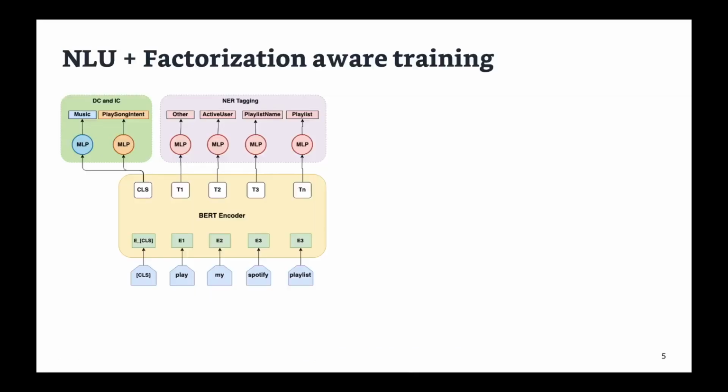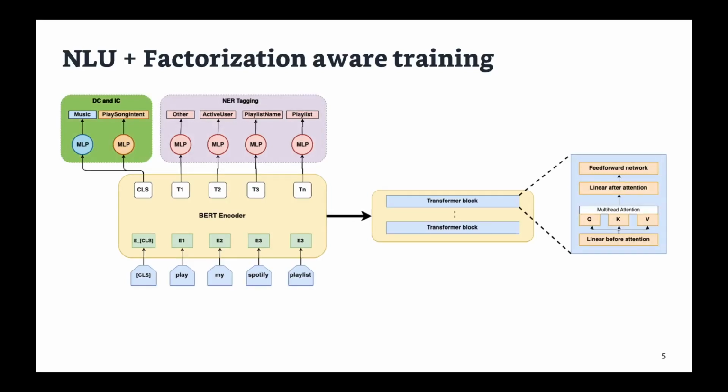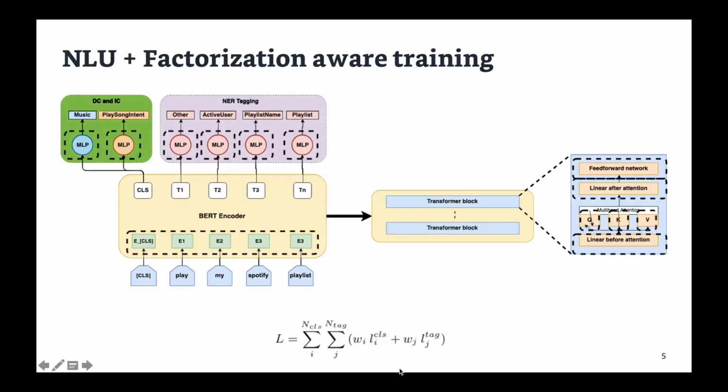Consider a typical model architecture for performing the three NLU tasks: domain classification, intent classification, and NER. In order to put this model on device, we need to compress this model. We first replace the backbone encoder with a smaller version. Then, looking at each transformer block and the components, we replace the dense layers with their factorized version. The whole factorized architecture with a pre-specified lower rank factor is trained end-to-end using a joint multitask loss in a